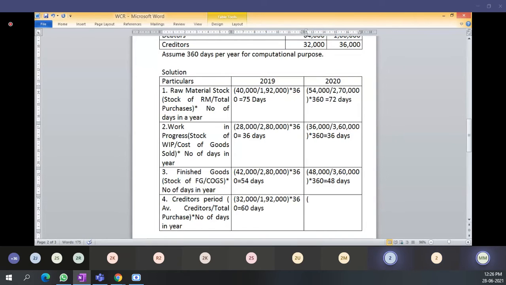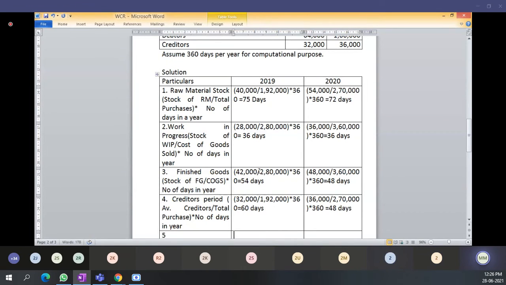And in the same way for 2020 also you have to do. 36,000 divided by 2,70,000, bracket complete multiplied by 360 days. How much comes? 48 days. Okay, 48 days.